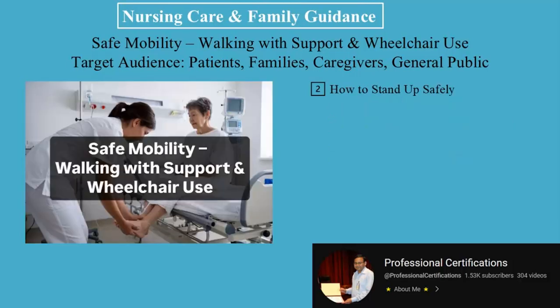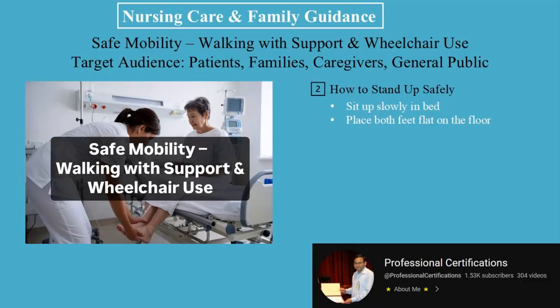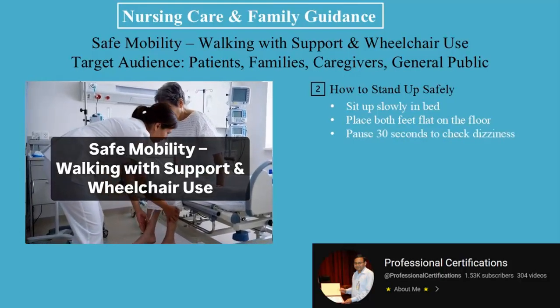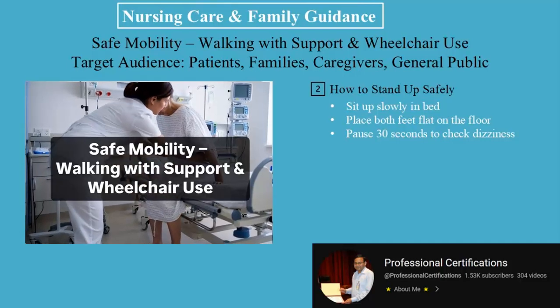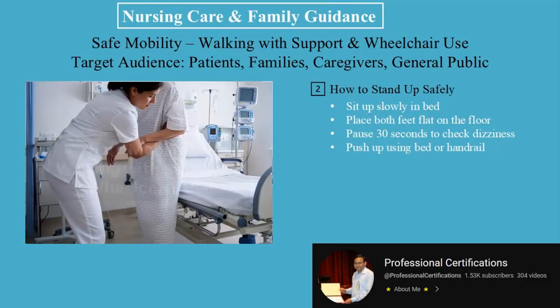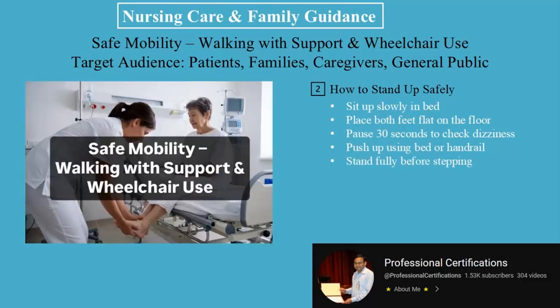2. How to stand up safely. 1. Sit up slowly in bed. 2. Place both feet flat on the floor. 3. Pause 30 seconds to check dizziness. 4. Push up using bed or handrail. 5. Stand fully before stepping. Slow transitions prevent falls caused by low blood pressure.